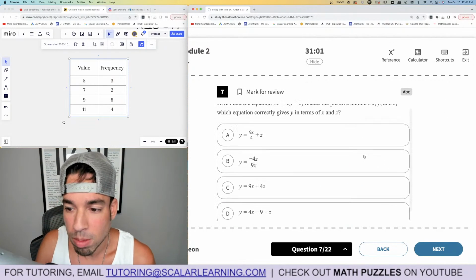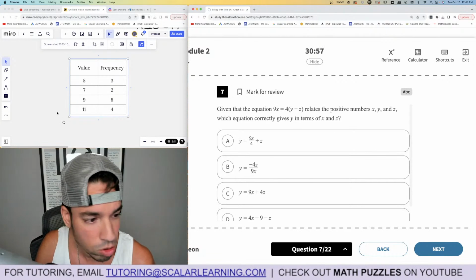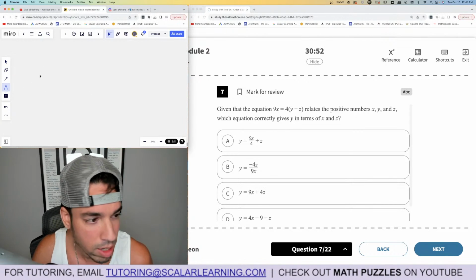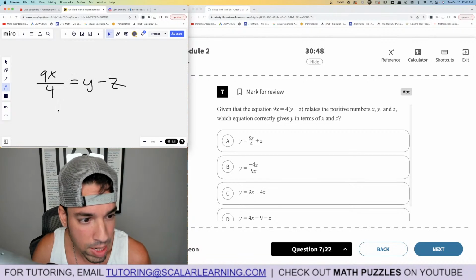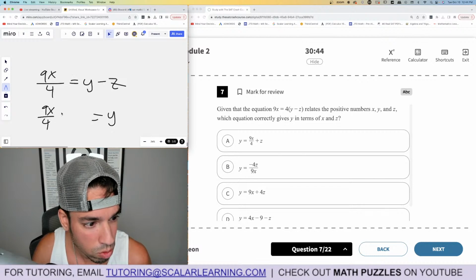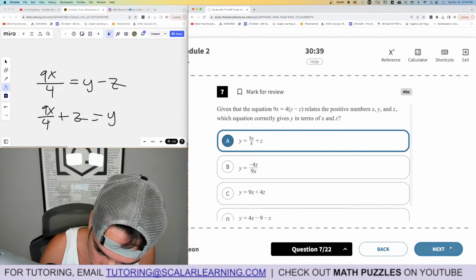Okay, given the equation, blah, blah, blah, which relates positive numbers x, y, and z, which equation correctly gives y? Okay, isolating quantities. Beautiful. Let's roll. So we've got to isolate y. So we got 9x. First, I'm going to divide both sides by 4, and then we get y minus z. Then I'm going to add z to the other side, and y equals 9x over 4 plus z. A is the winner. Boom, done.